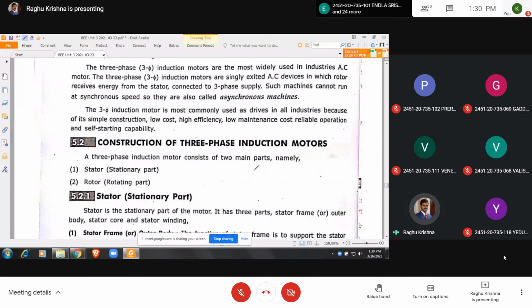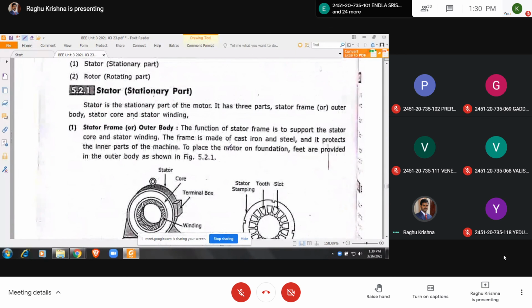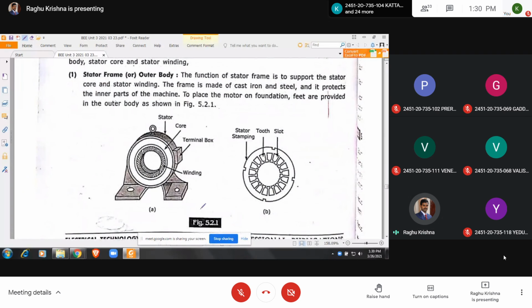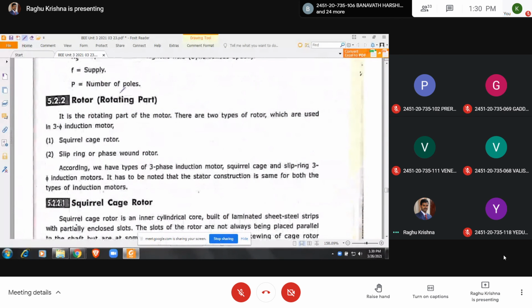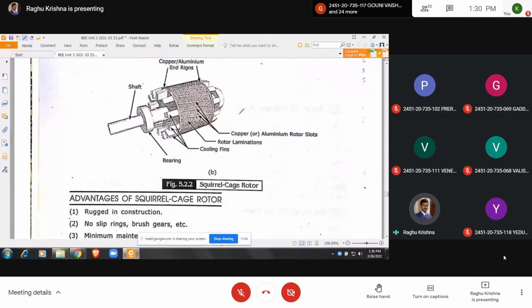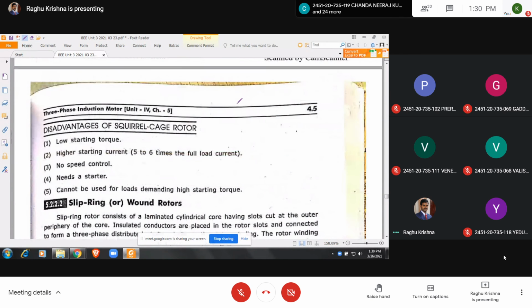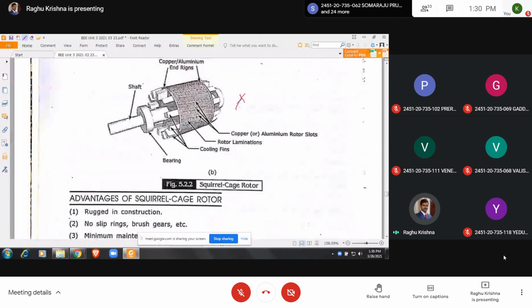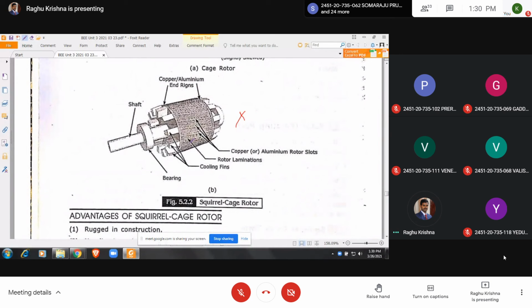Now, construction of three-phase induction motors. These diagrams are not important in the exam. If you are able to draw, you can draw. The main diagrams are important, and you can easily draw them. This diagram is not required in the exam, but you can use it for understanding.